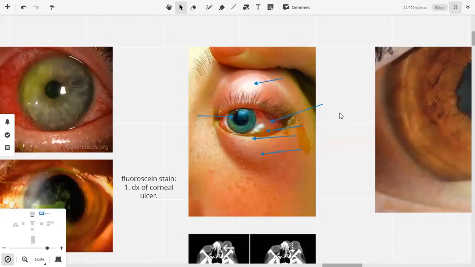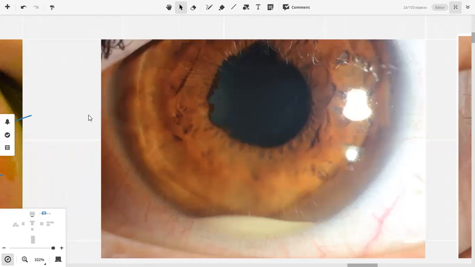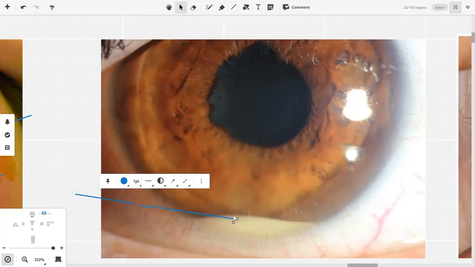This is orbital cellulitis. Moving on, look at this picture. There are two important positive findings in this picture. Look at it for a few moments, and tell me only those two important positives, nothing else. Take some time, let the others look as well. One positive finding is hypopyon. What is the other positive finding?